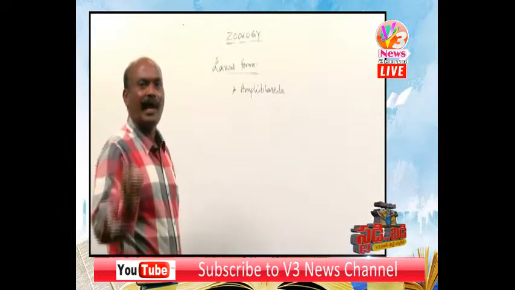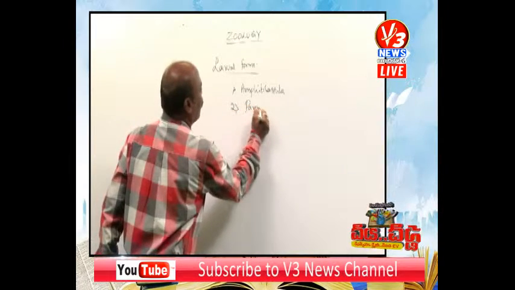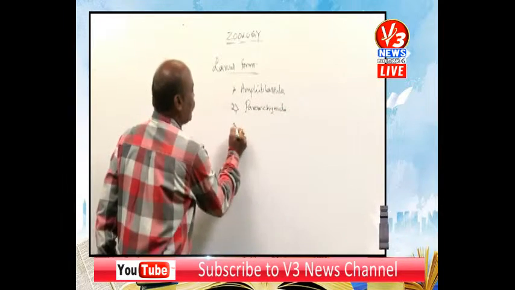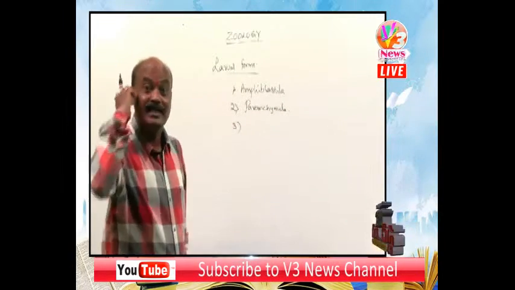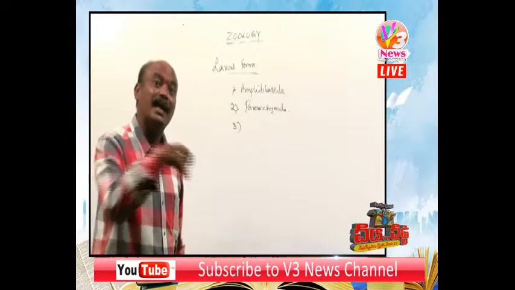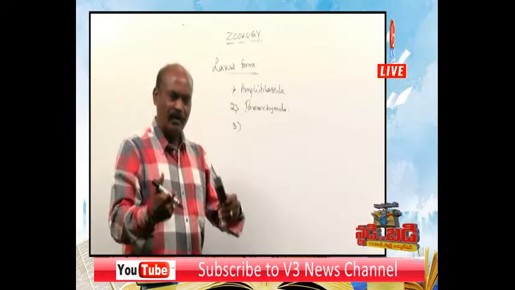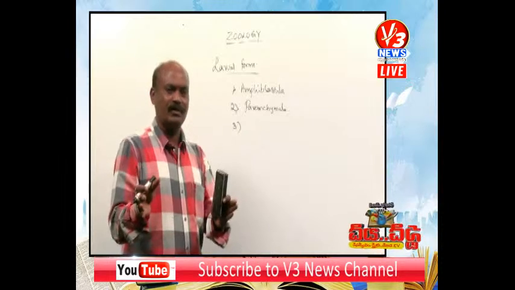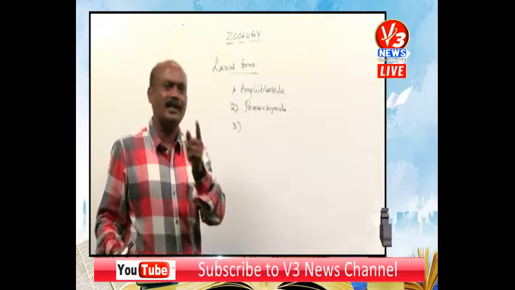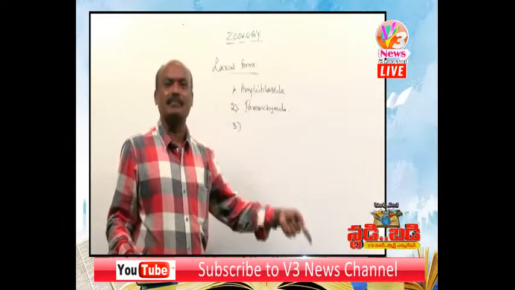The second one is Parenchymula. And the third one, listen carefully, is Trichimella. Here the spelling is different by one letter: that is Trichinella, and here it is Trichimella.